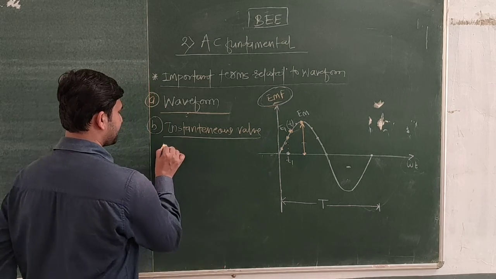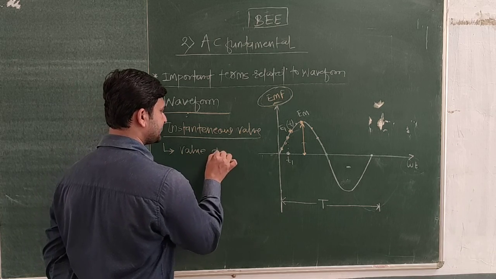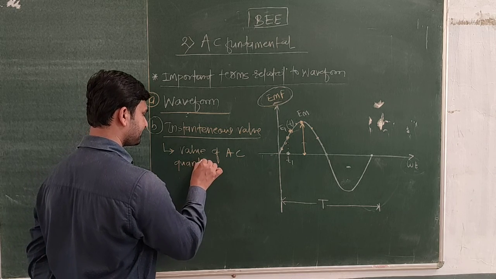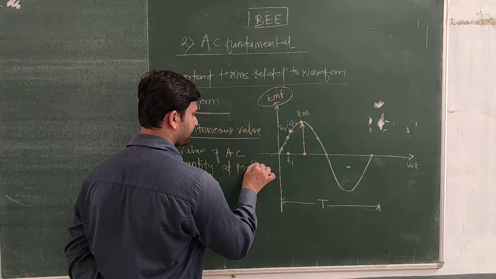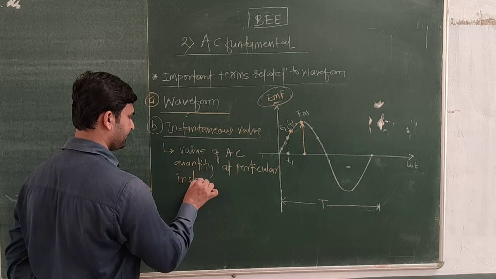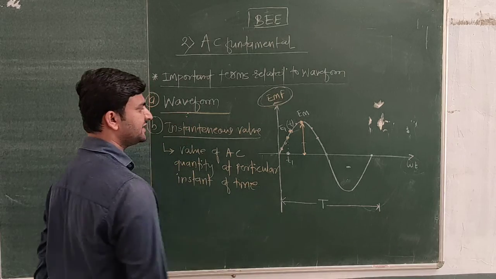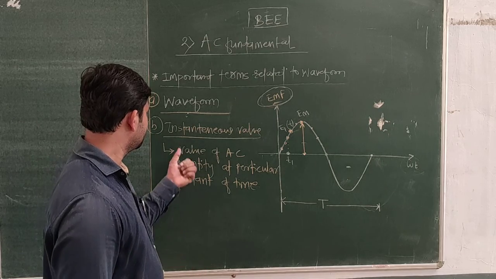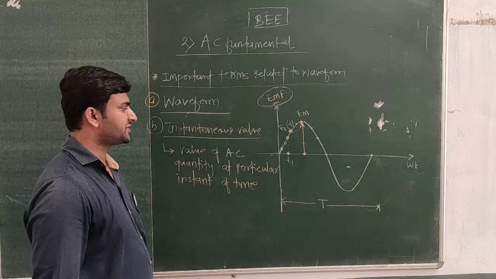The instantaneous value of an alternating quantity is defined as the value of an AC quantity at a particular instant of time.